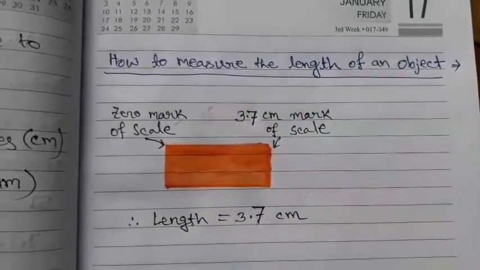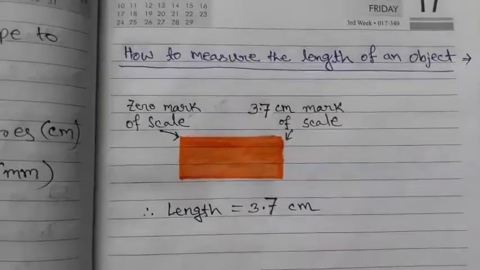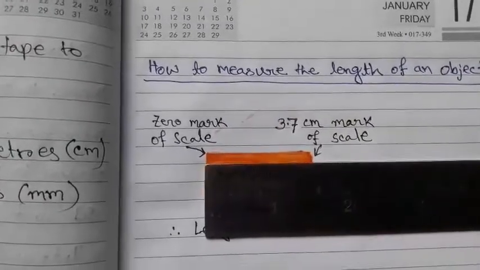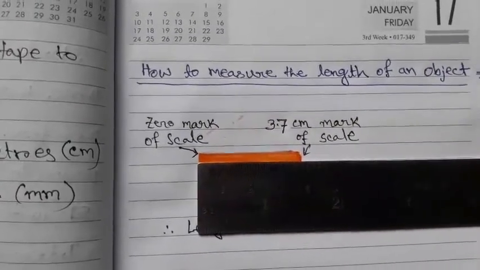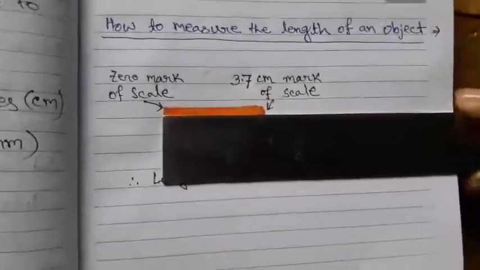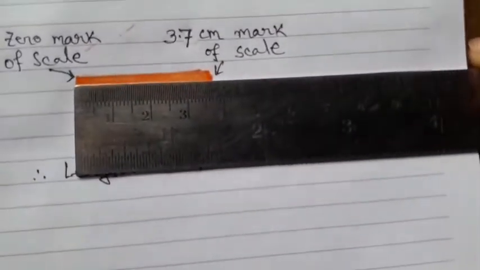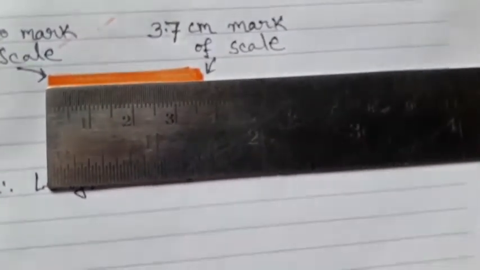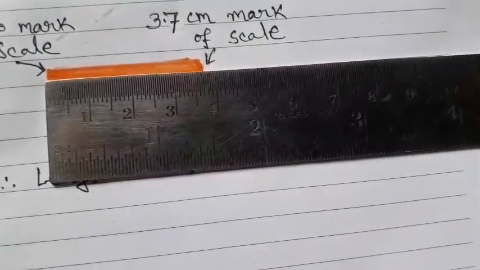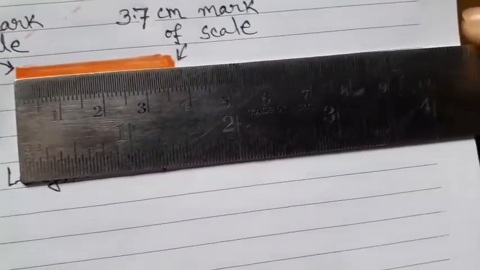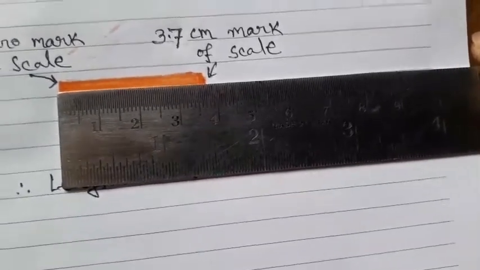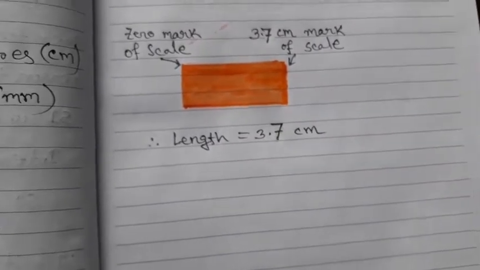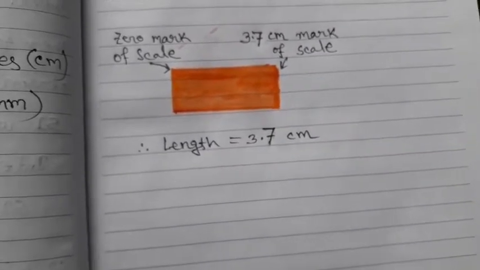Next topic, how to measure the length of an object. Suppose we have to measure the colored part of the page. We have to place the scale like this with the 0 mark of the scale at the extreme left part, and we have to see the extreme right part of the colored portion of the page. So we see it is approximately at the 3.7 centimeter mark of the scale. So the length of the colored part is 3.7 centimeters.